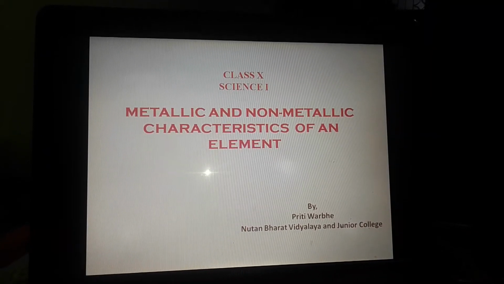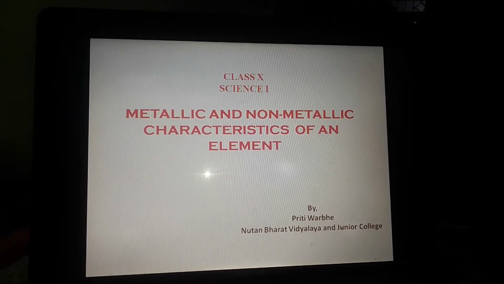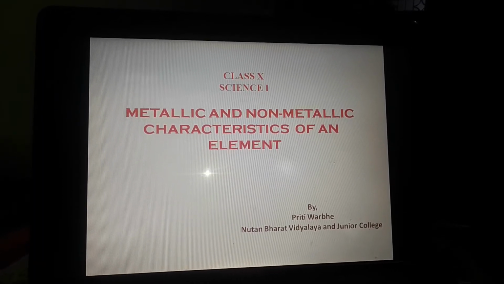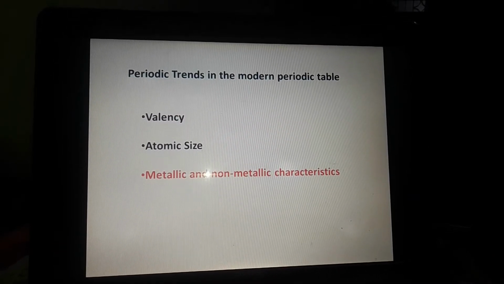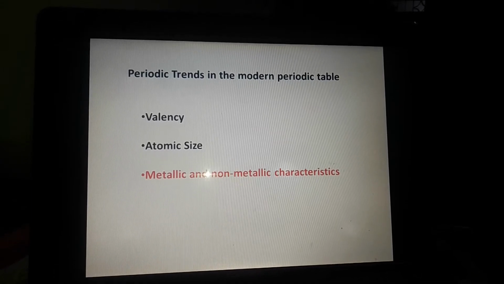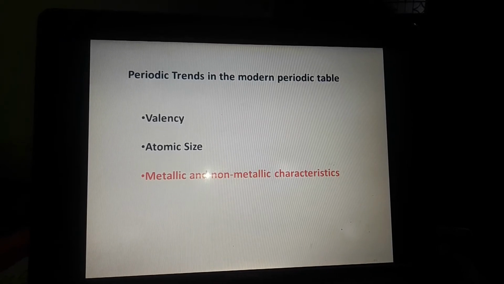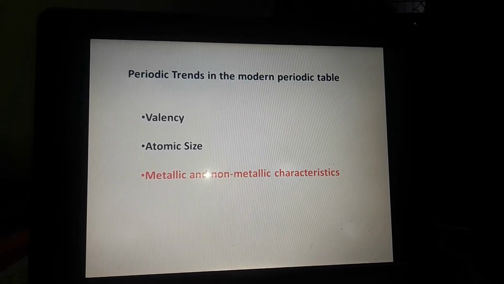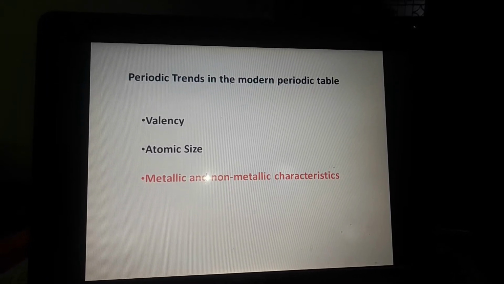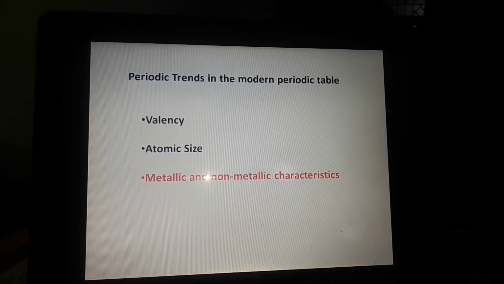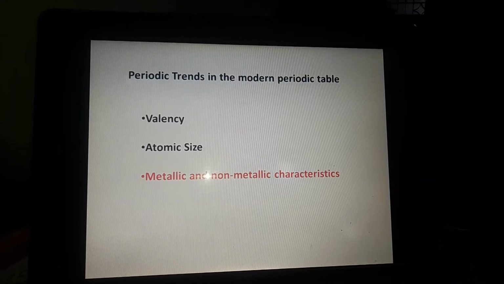Hello friends, today we will see metallic and non-metallic characteristics of an element. In the last few lectures, we saw periodic trends in the modern periodic table. In that we saw valency, atomic size, and today we will see the metallic and non-metallic characteristics. We will see what happens with these trends in groups and in periods, about this metallic and non-metallic character, in this video.